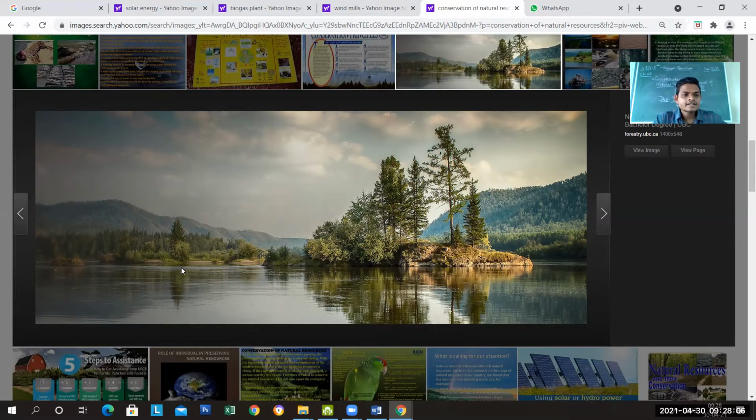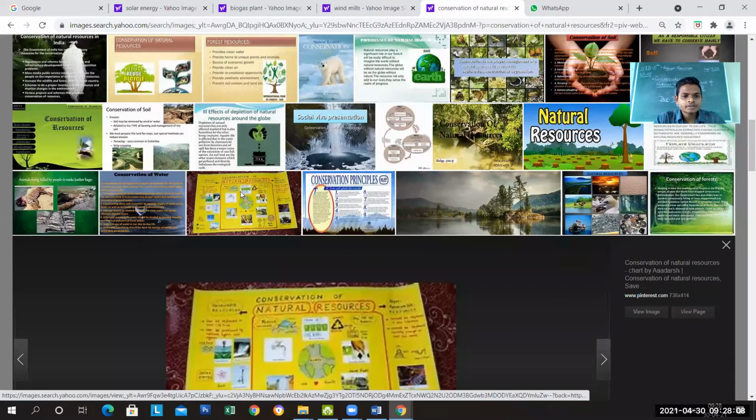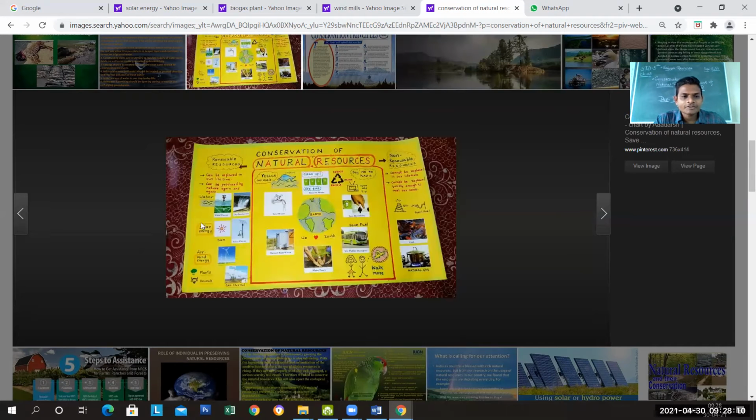You can easily understand. That is one picture over here. The students have done this activity. So in this way, you can also do it. Renewable resources are here, non-renewable natural resources. You can do it on your own. If you are free, if you have time, then you can do it in this way, in a proper way.